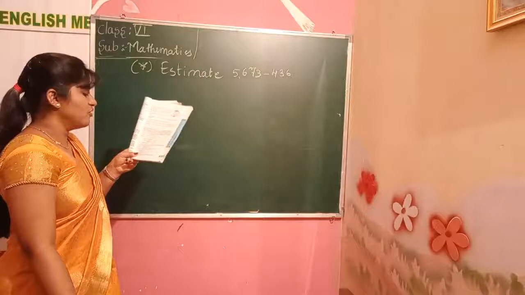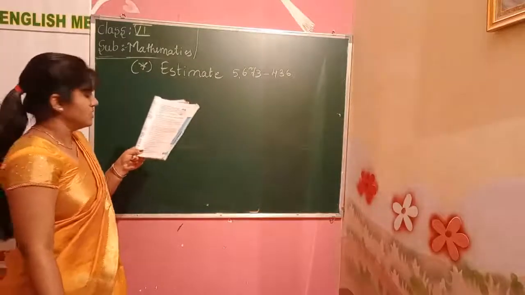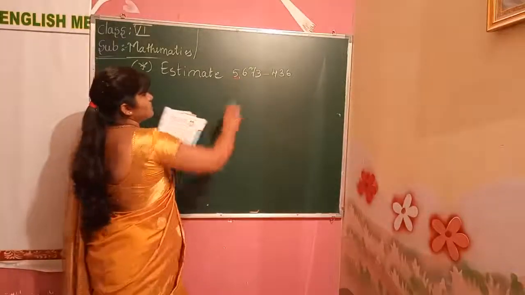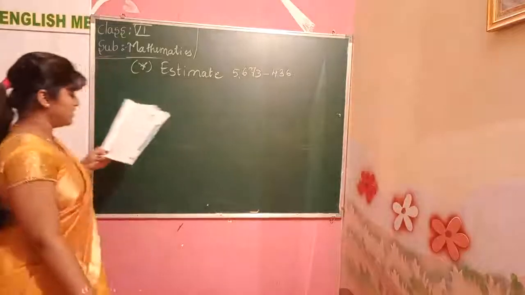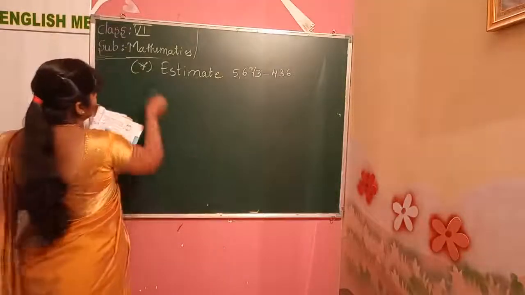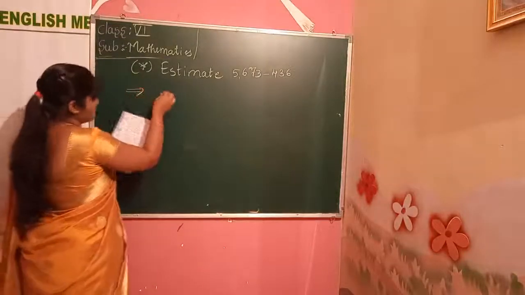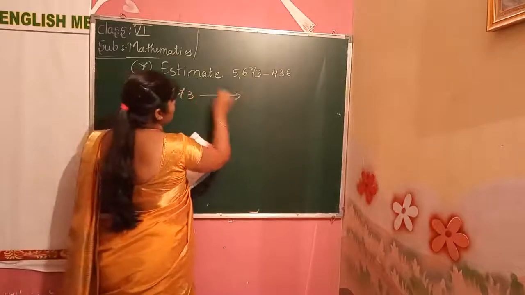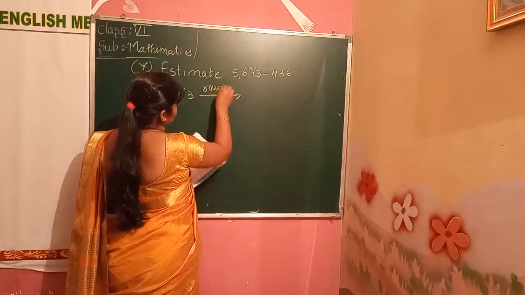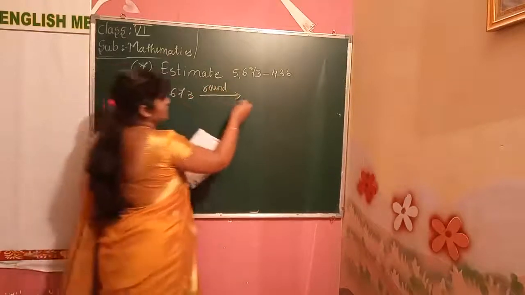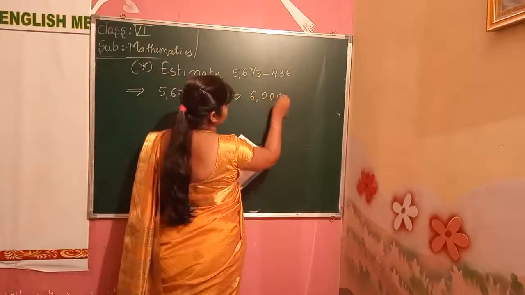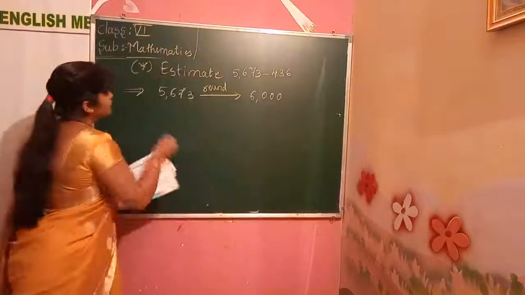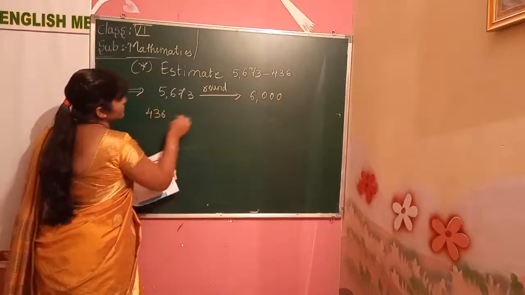Okay, we round off with the what? Thousands here because the first number is 5,673. Okay, we'll round off to 1000. First one, 5,673 rounded off to what? It becomes, okay. Next one, 436, children.